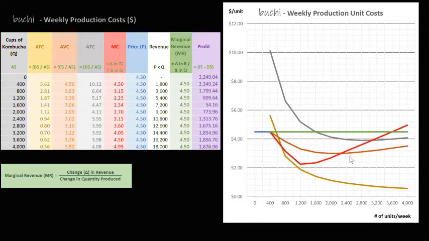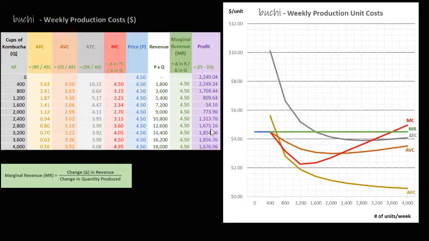Now let's take a look at our graphs. Marginal cost, we can always find it because it's the one that declines below the average variable and average total cost, and then intersects the minimum of each of those and makes its way up. Now this is our marginal revenue. The one below this is our average total cost. Then we've got our average variable cost and our average fixed cost. So the question becomes, what quantity do we produce that maximizes profit?